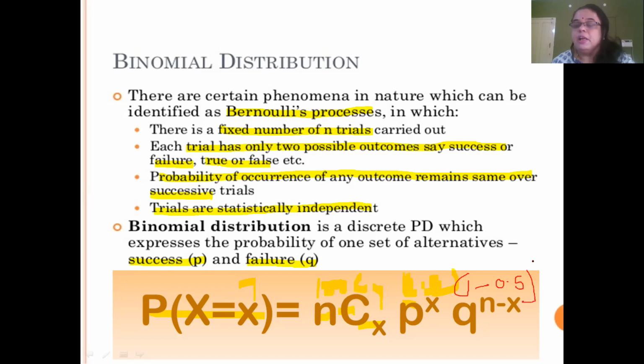N is the number of trials. In this case, we are taking 100 trials and we are interested to find out how many times we get heads. The probability of success is 0.5, and we want to find out exactly 7 successes, the probability of getting exactly 7 heads. Then we get it as 100 C7, so P of x is equal to 7.